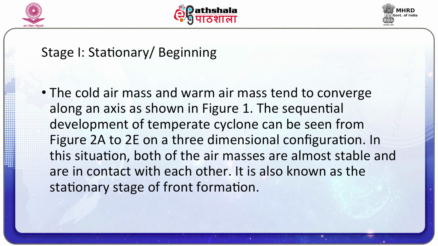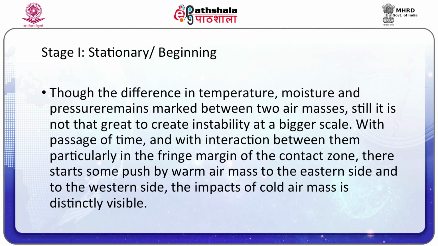The cold air mass and warm air mass tend to converge along an axis. The sequential development of a temperate cyclone can be seen in the figure in a three-dimensional configuration. In this situation, both of the air masses are almost stable and are in contact with each other. It is also known as the stationary stage of the front formation. Though the difference in temperature, moisture and pressure remains marked between the two air masses, it is still not great enough to create instability at a bigger scale.